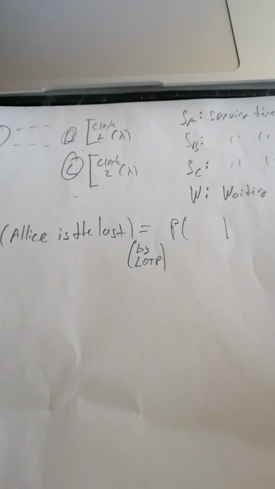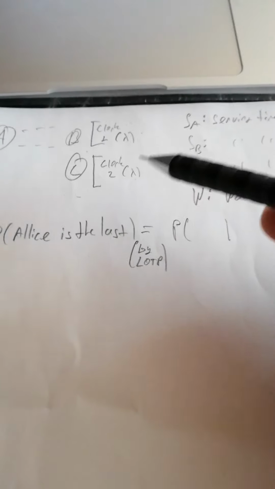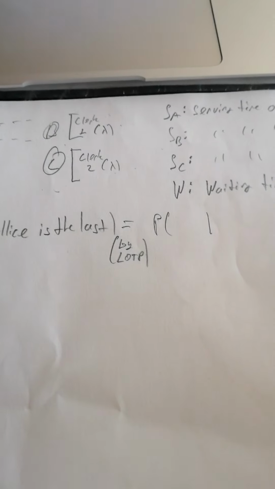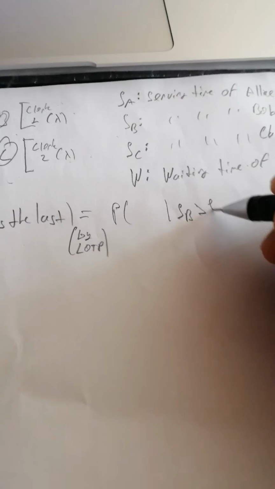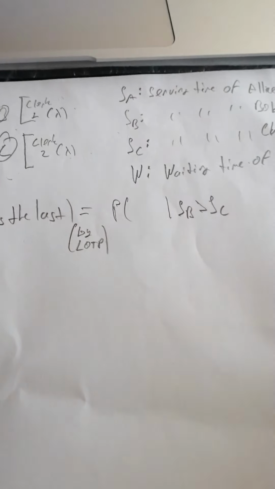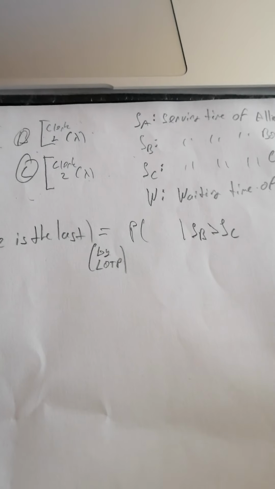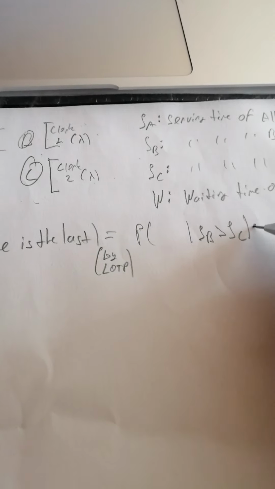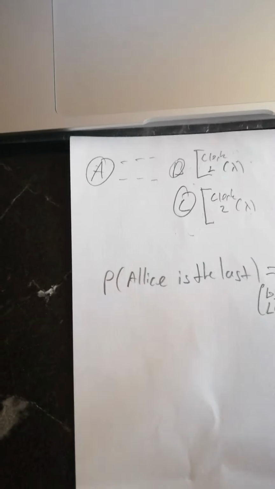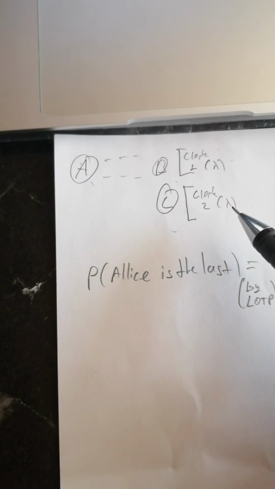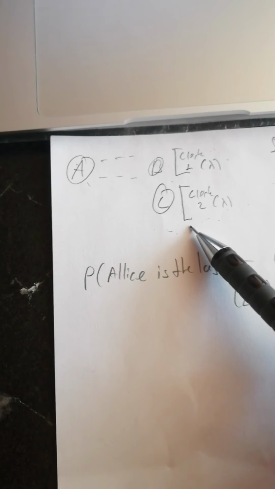Actually, I will start with Claire. Claire leaves first means the serving time of Bob is greater than the serving time of Claire, because Claire leaves first. Then, in this situation, Claire left first, Alice comes to clerk 2, where Claire was being served.